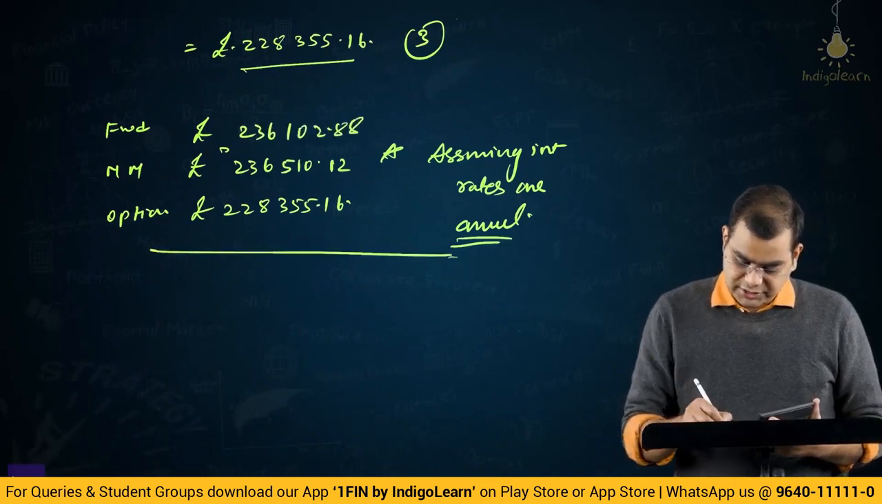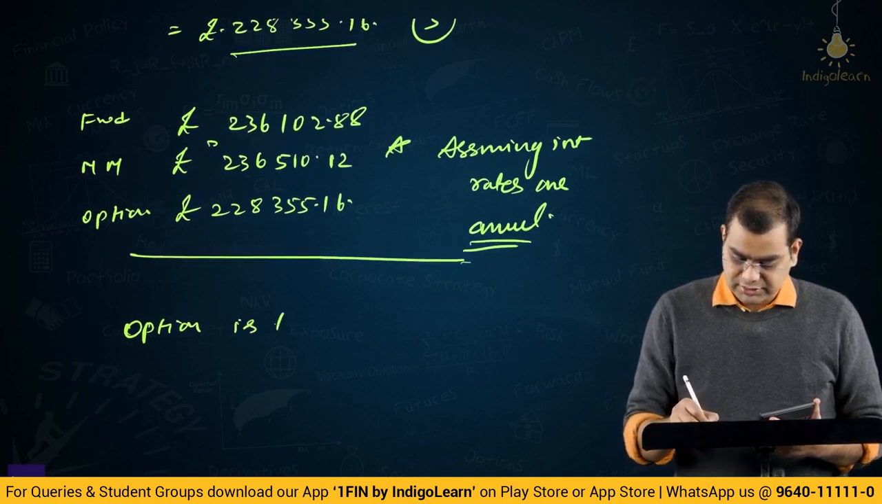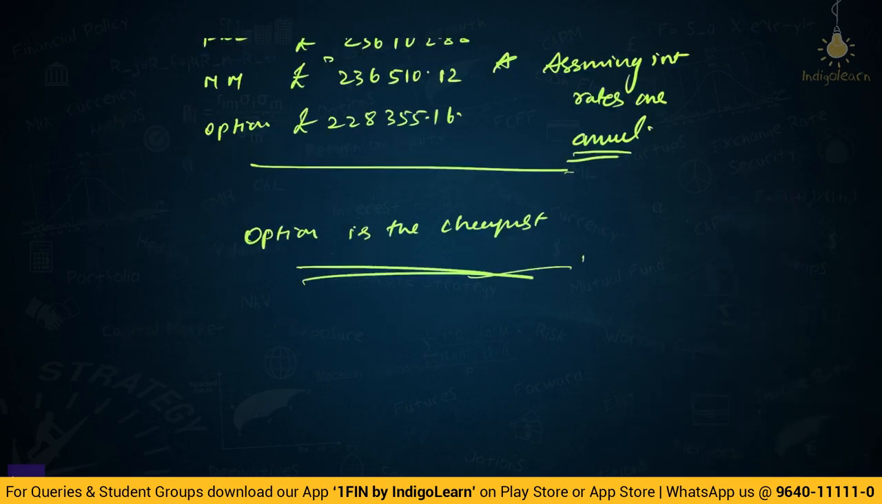So, option is the cheapest. Option is the cheapest. So, option is the cheapest one.